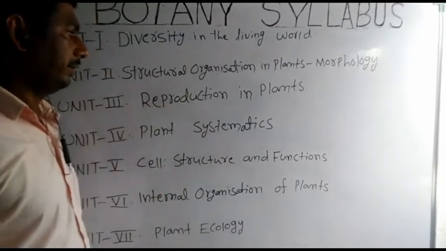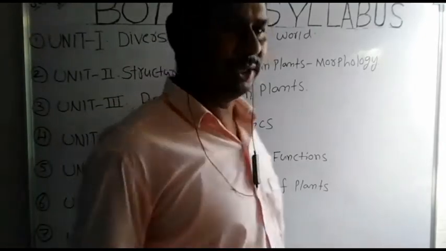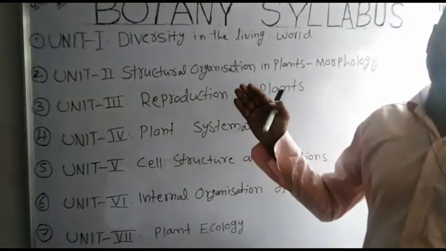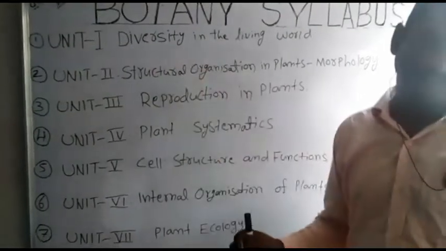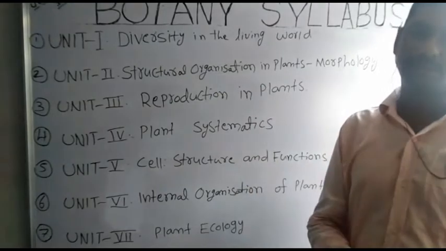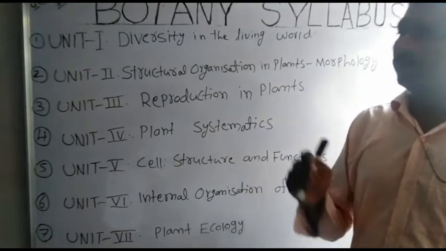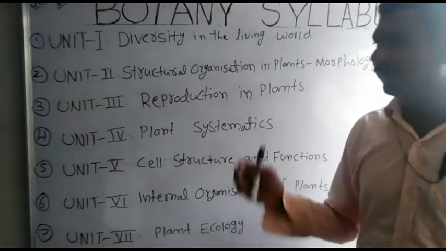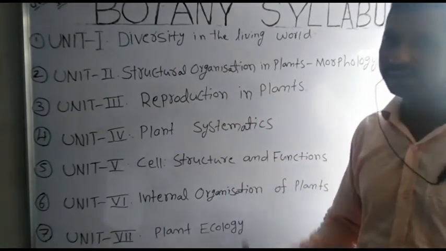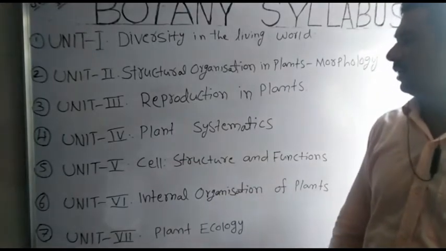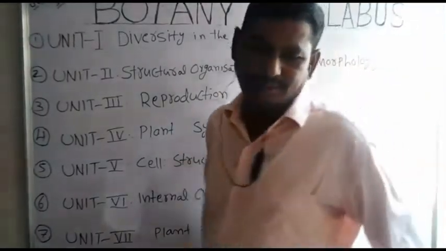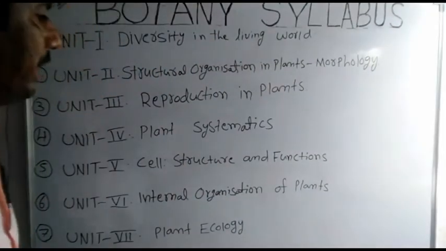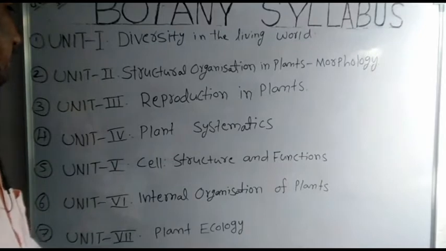Next, third unit, reproduction in plants. The third unit has 2 chapters. The 6th chapter name is modes of reproduction, and 7th chapter name is sexual reproduction in flowering plants.